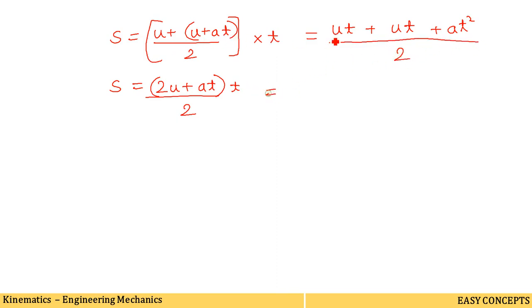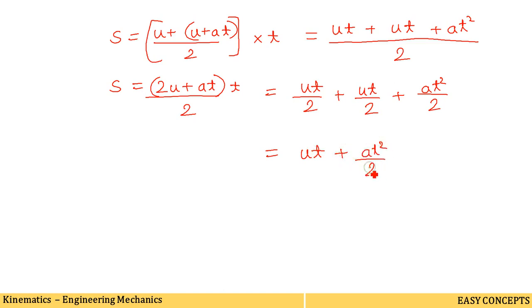We can write this separately as ut by 2 plus ut by 2 plus at square by 2, just separating the denominator. Half ut and half ut becomes one ut, so it will be written as ut plus at square by 2, or half at square. So this is the second formula: s is equal to ut plus half at square.